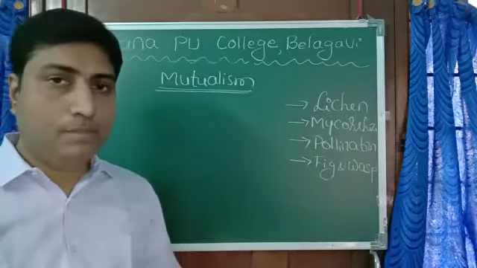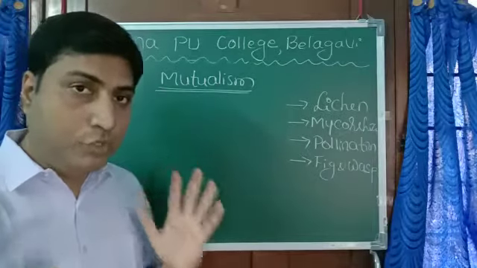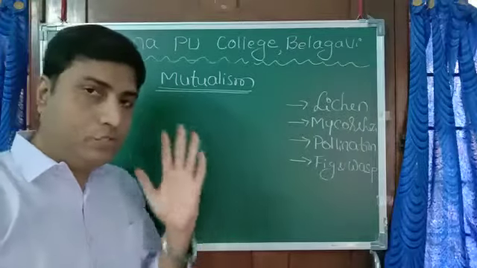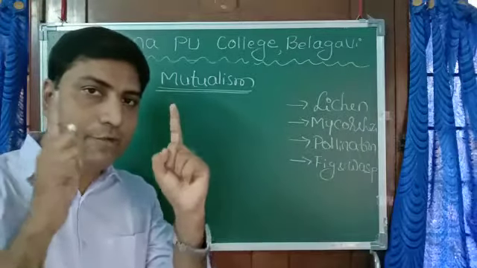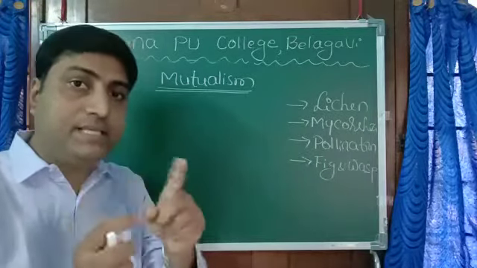Let's move on to another population interaction, mutualism. Mutualism is also called symbiosis. In mutualism, it's an interaction between two species where both species are mutually benefited without harming each other. I'll give you some examples.